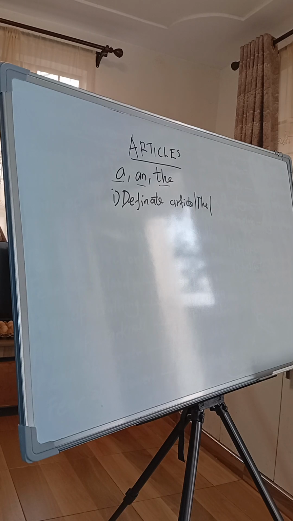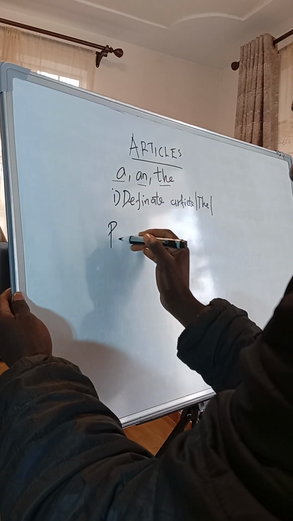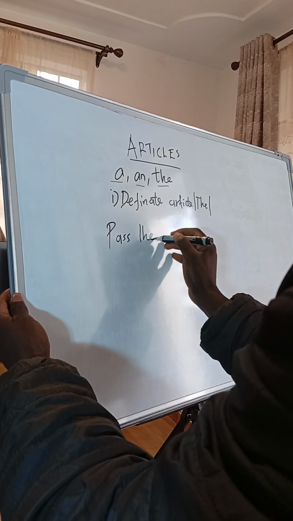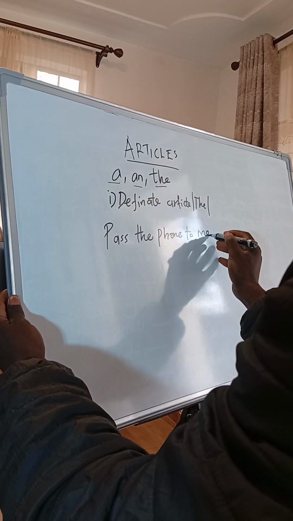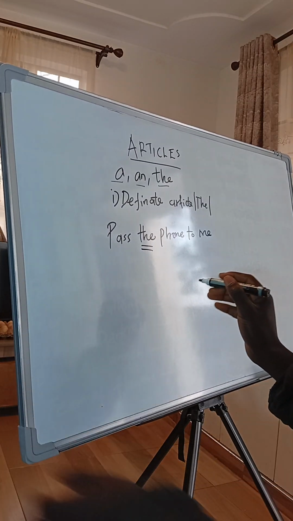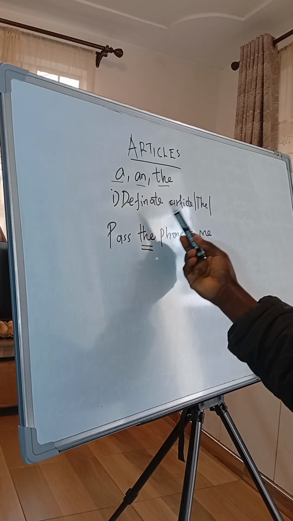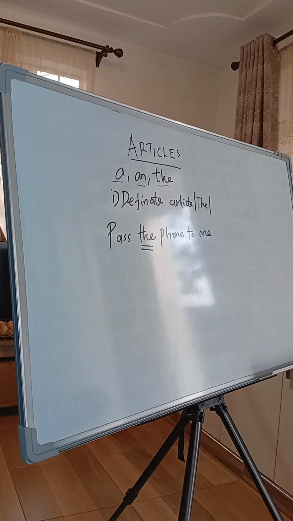For example, pass the phone to me. By doing so, you have used the article correctly and it comes before a noun, the phone, correctly. That is how we use the article the. The is the definite article. We use it when we are telling people who are aware of the things that we are going to mention, or the items we are going to mention.